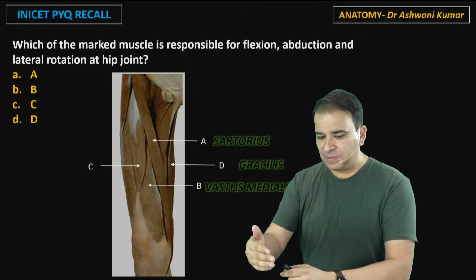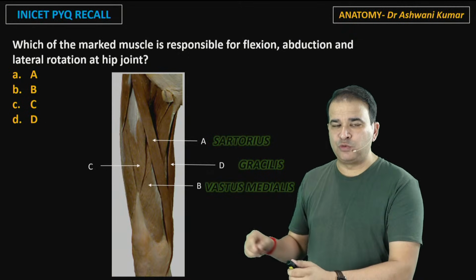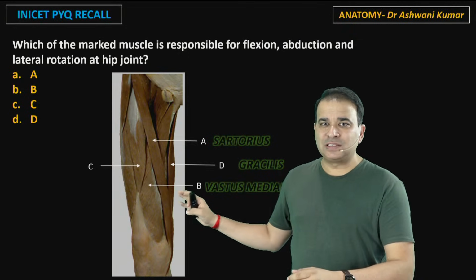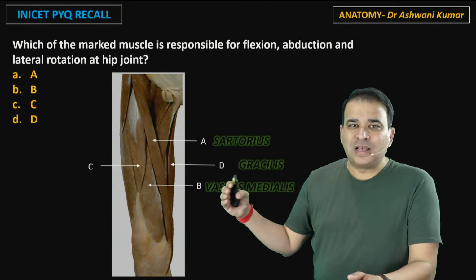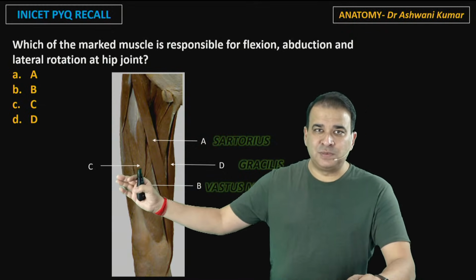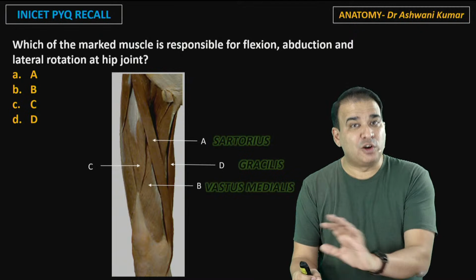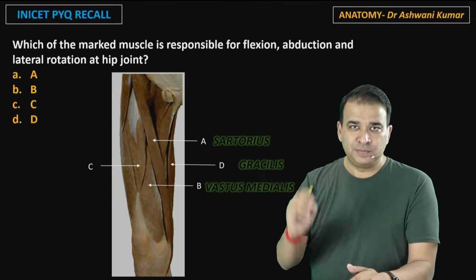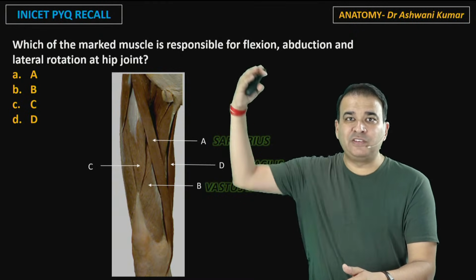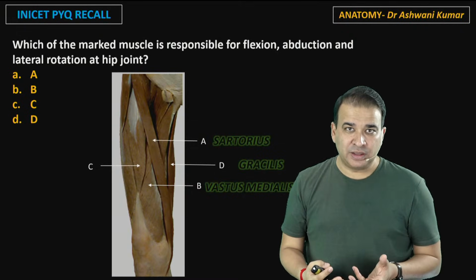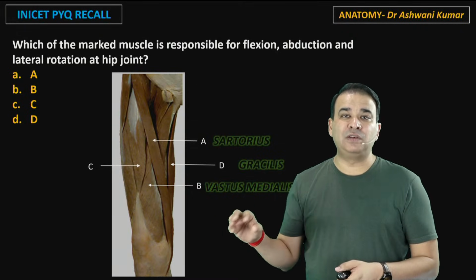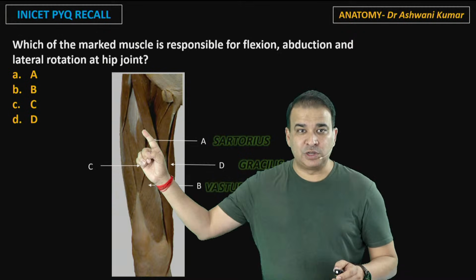So just let me eradicate your confusion because some of you are answering something else here. But vastus medialis cannot be the answer. Vastus medialis muscle, vastus lateralis muscle, vastus intermedius muscle, none of them is originating from the hip bone. If a muscle is not originating from the hip bone, how can it have action at the hip joint? The only quadricep muscle which is originating from the hip bone is the rectus femoris, this one.